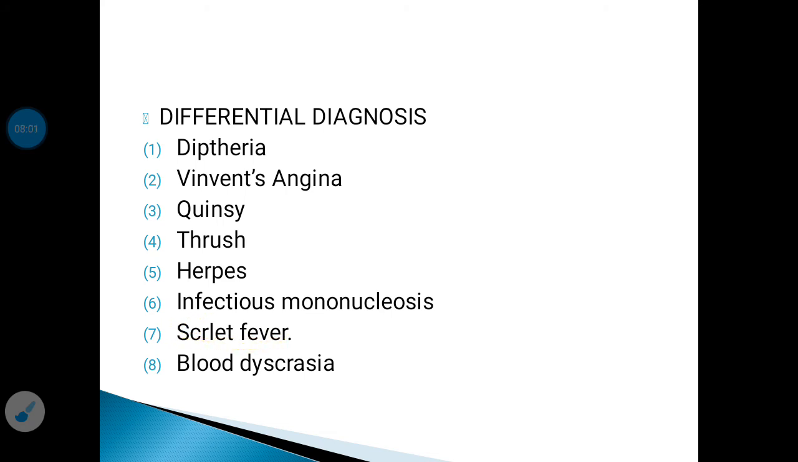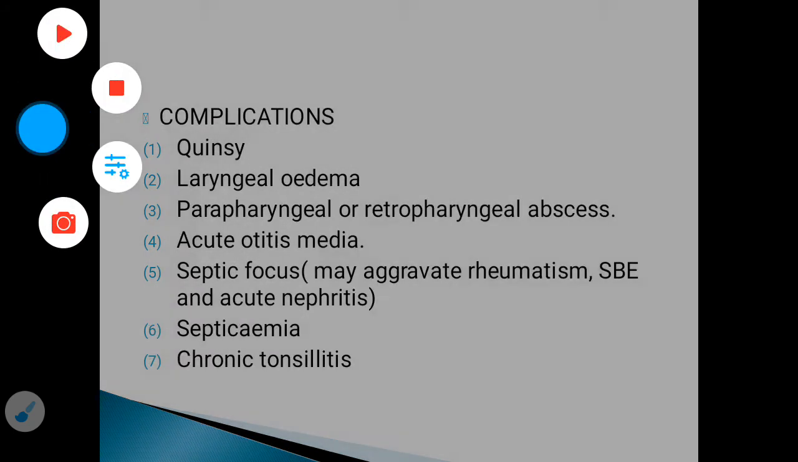Another differential diagnosis is scarlet fever. Here there will be a presence of punctate erythematous rash. The patient may have a strawberry tongue. And the last differential diagnosis is blood dyscrasia, which will result in gangrenous tonsillitis.